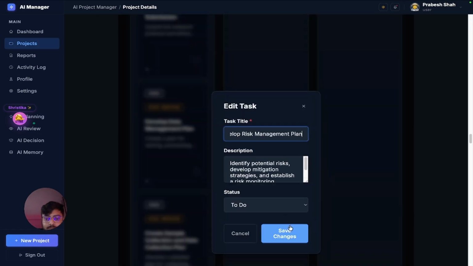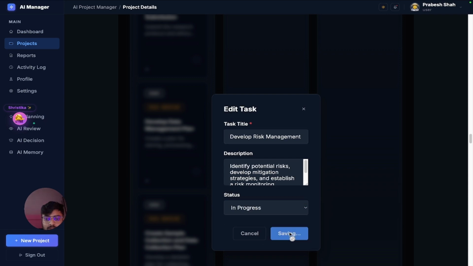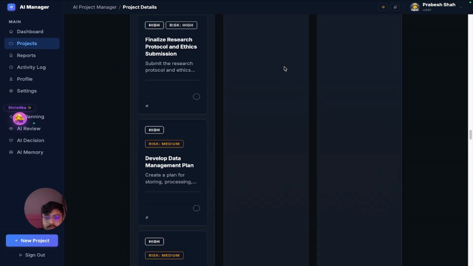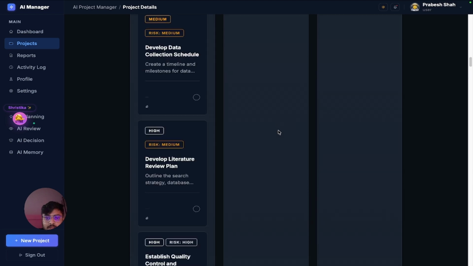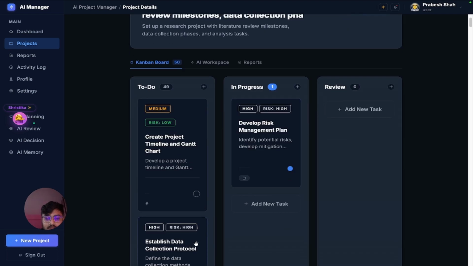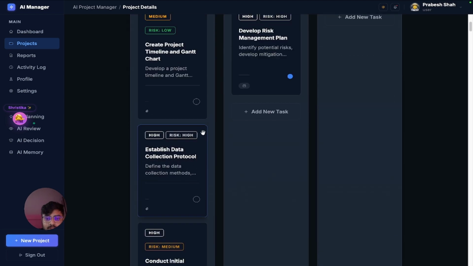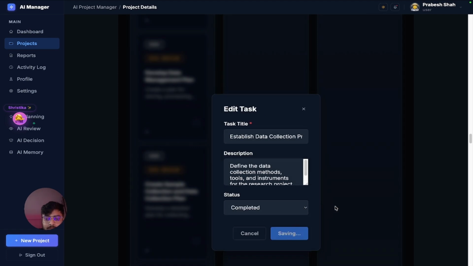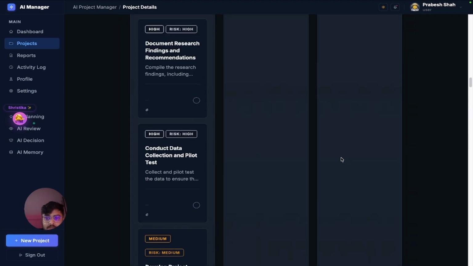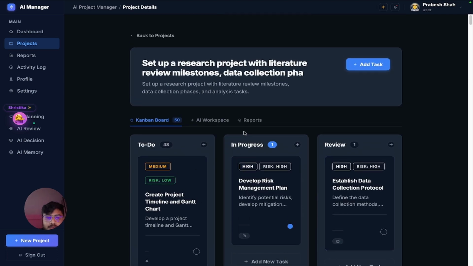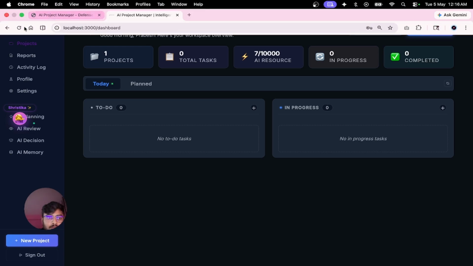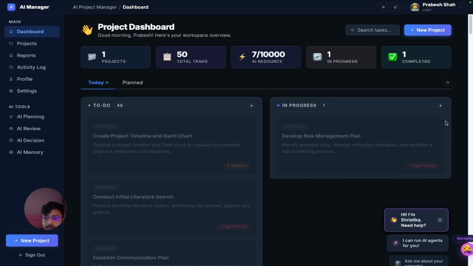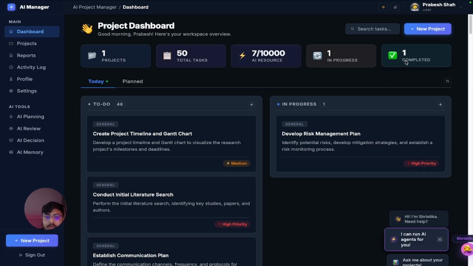Tasks in progress. Move to in progress, and this task to completed. And so we have done this. Now we can see one task in progress, one completed, 50 total tasks remaining.